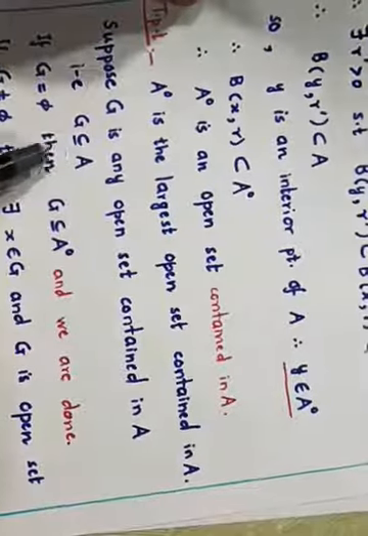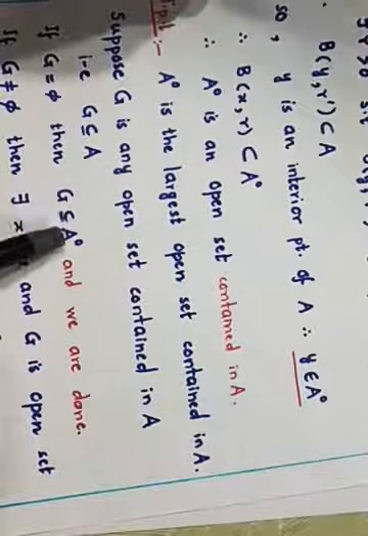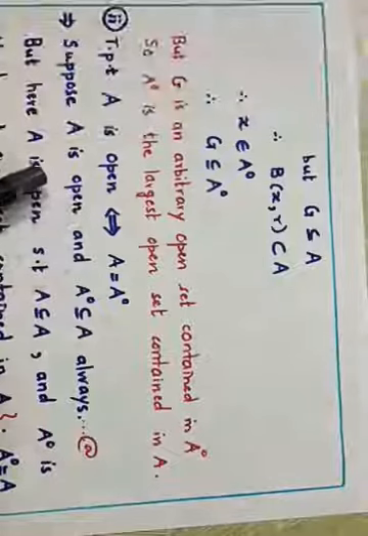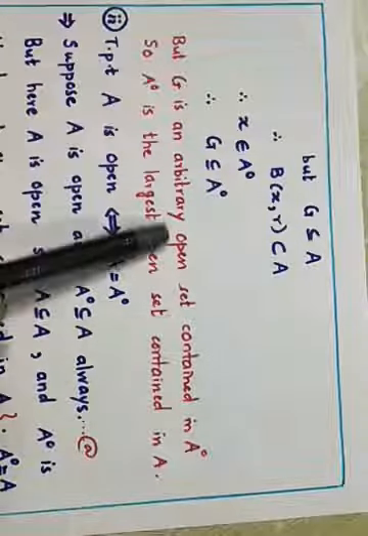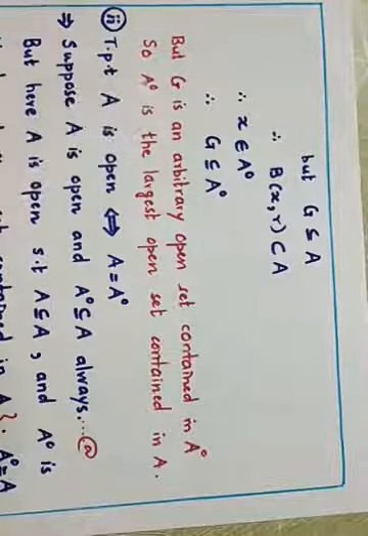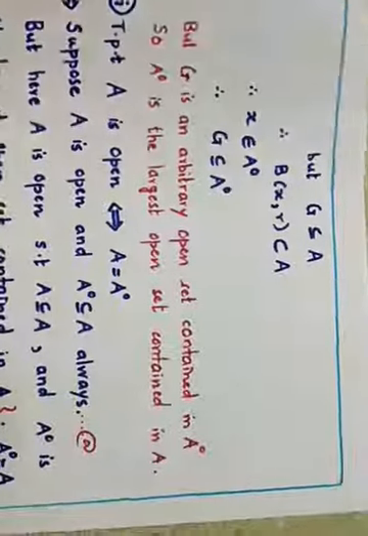But this G was any open set, any open set contained in A. This is an arbitrary open set. So for every open set which is contained in A, we have proved that it is contained in A interior. So A interior must then be the largest open set. Because G is any open set contained in A, A interior is the largest open set contained in A.